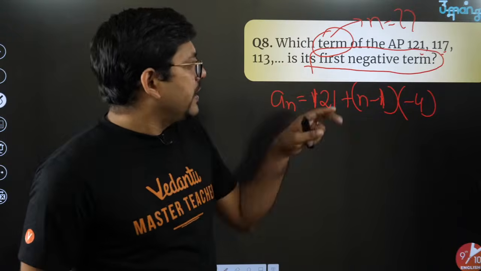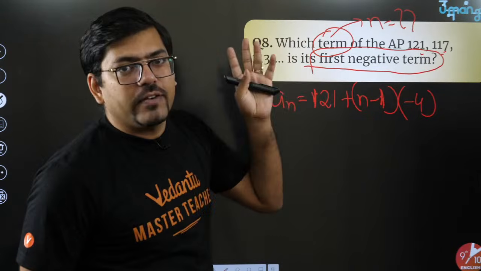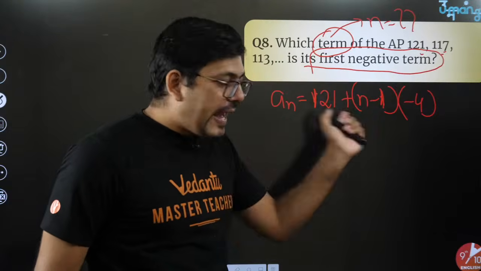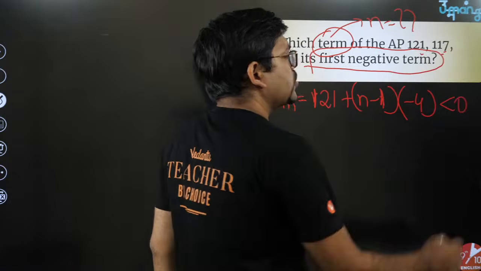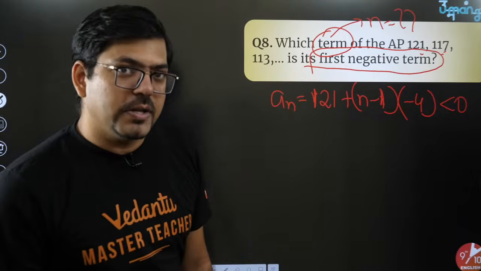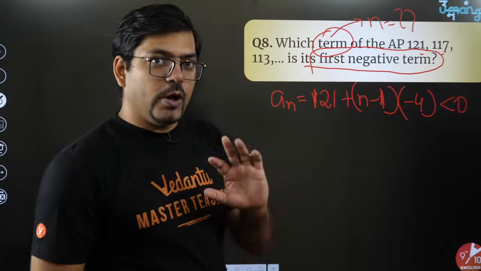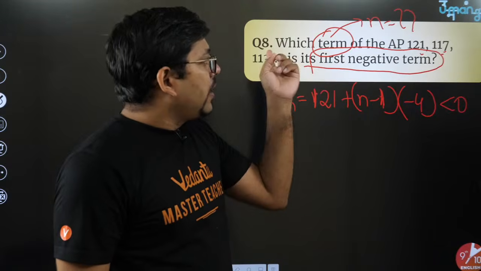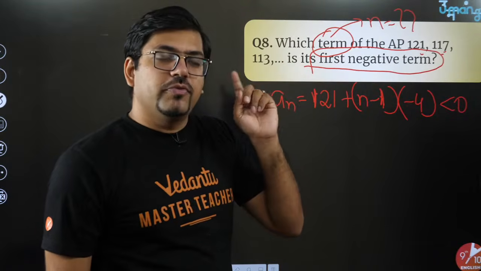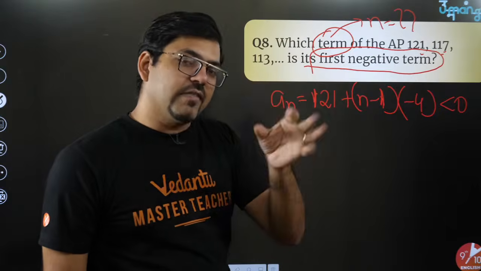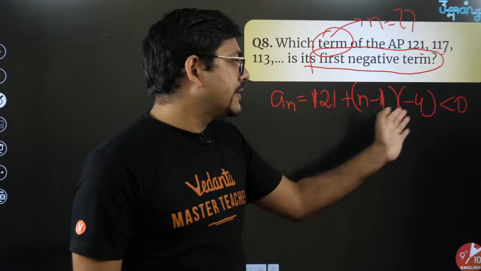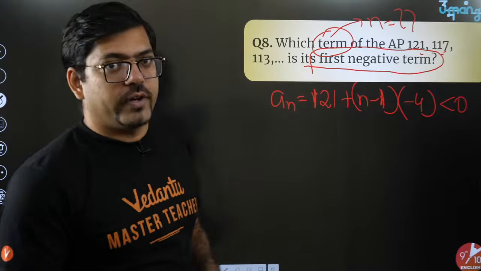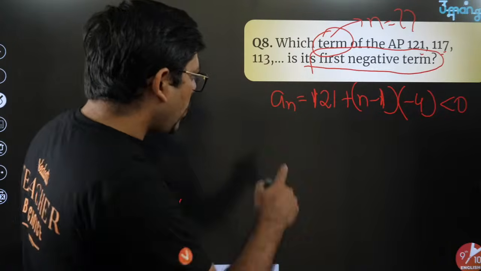Now this an, the term which you have got, you have to understand that this an has to be negative. See, it's written that you have to get the negative term. So why don't you make this nth term, the general term, a less than 0 term? Less than 0 means negative. I hope you're understanding till here that for the first negative term, obviously your term should be less than 0. So I just did this term less than 0. Now I will solve it. I'll show you. See here, 121 is there.